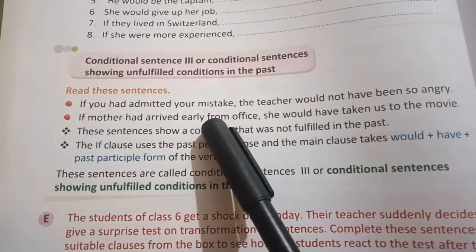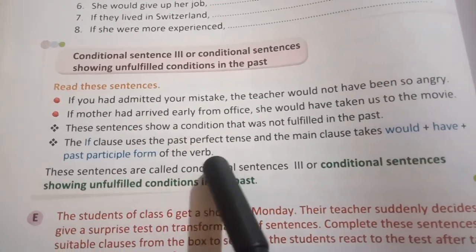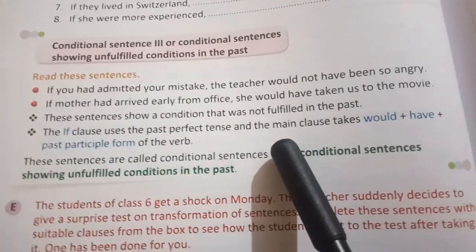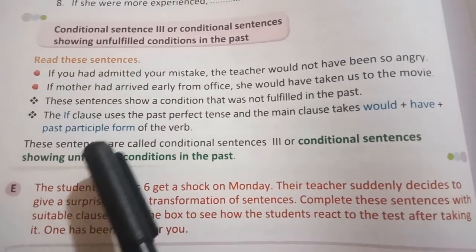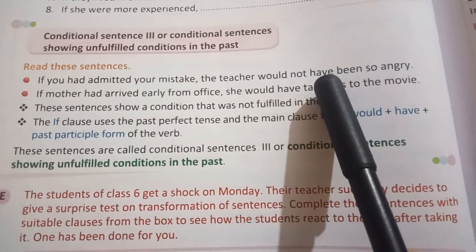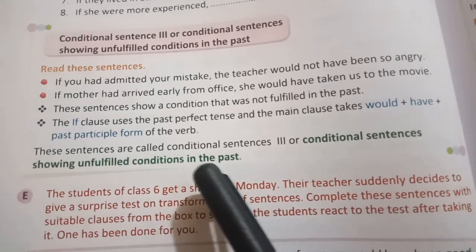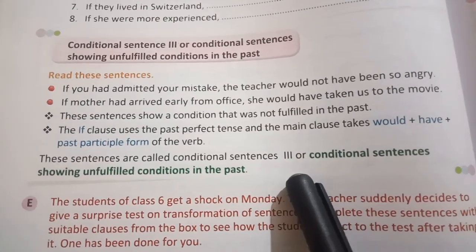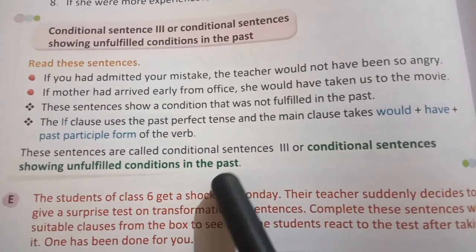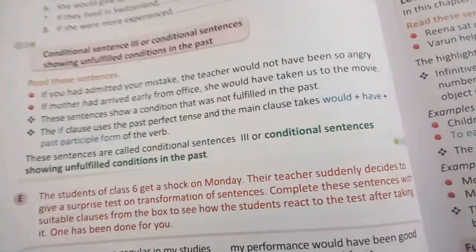This is an unfulfilled condition. In this type of conditional sentences, the if clause uses the past perfect tense. See, had is there. And the main clause takes would plus have plus the past participle form of the verb. These sentences are called conditional sentences 3, or conditional sentences showing unfulfilled conditions in the past. So these are the descriptions of four kinds of conditional sentences. I hope you all have understood.